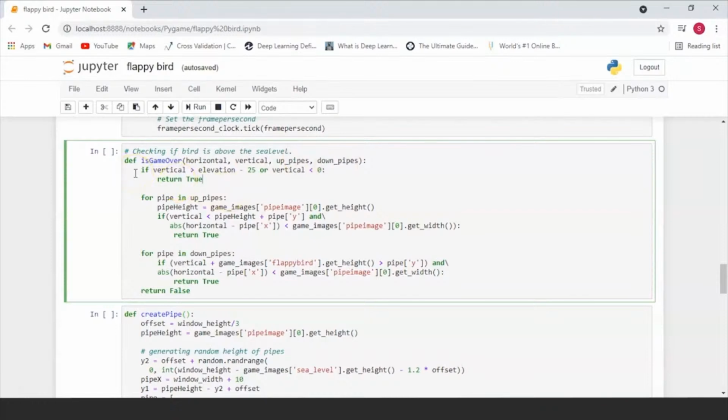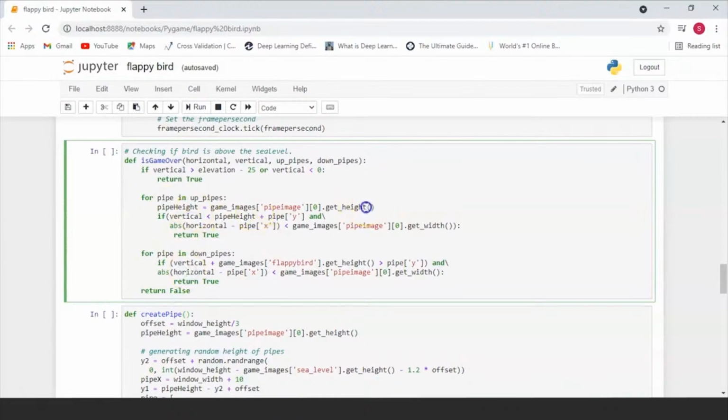Now there are basically 3 conditions which lead to a situation of the game being over. If the difference between our elevation and a certain height is less than the vertical, it means that the bird has crossed its boundaries. And that is why the game is over, which is where you return true. The other thing is that the bird hits either the up pipes or one of the down pipes. And that's what we're checking here. Either the elevation of the bird has decreased and there's no way that it can rise up again and hence the game will be over, or the bird has hit one of the pipes on top or one of the bottom pipes. So that's basically what we're doing here.